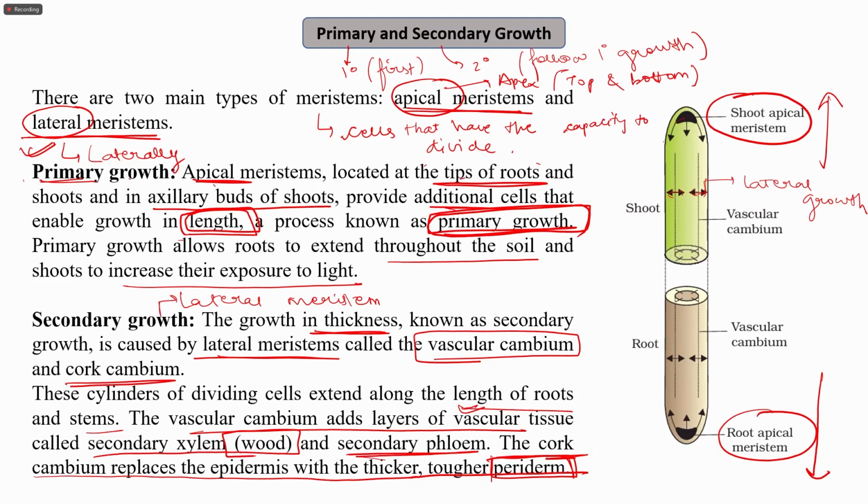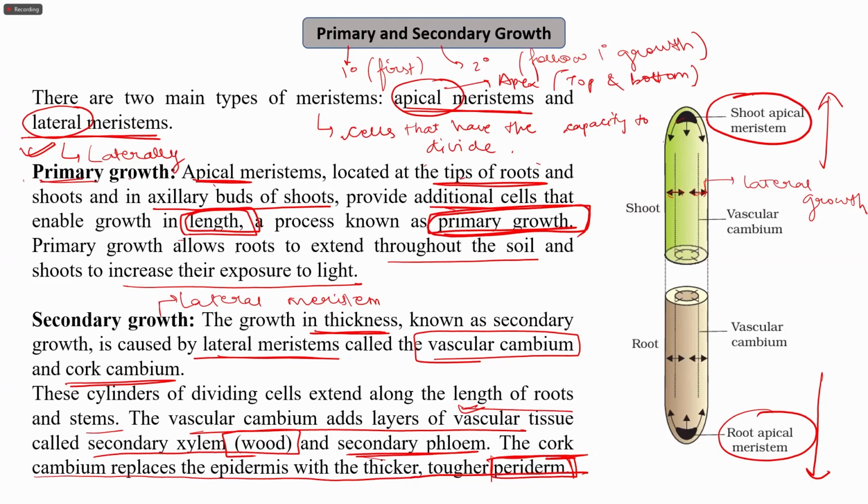And the main function of these meristems is that they provide the cells. The division of the cells present in this region results in the extension of the shoot in the upward direction and the extension of the root in the downward direction. And what is the function of secondary growth?